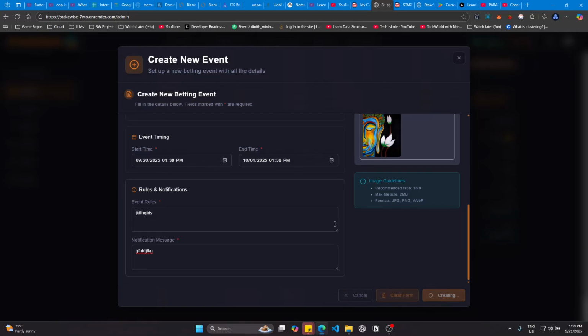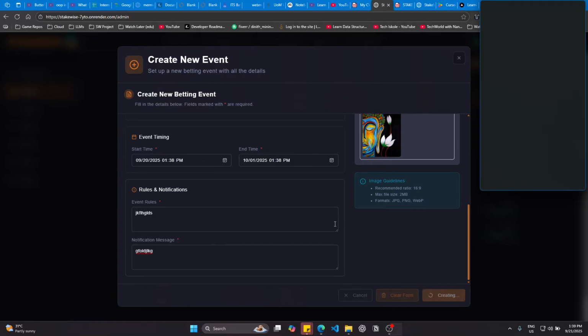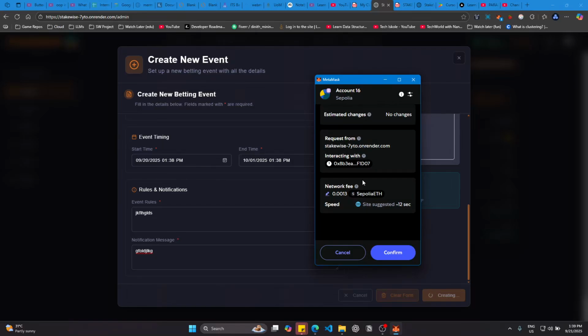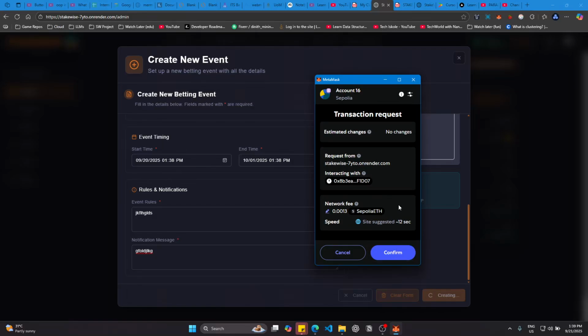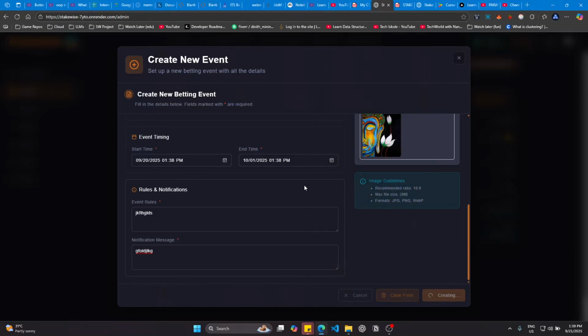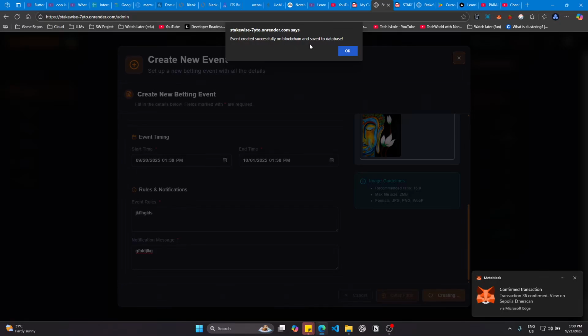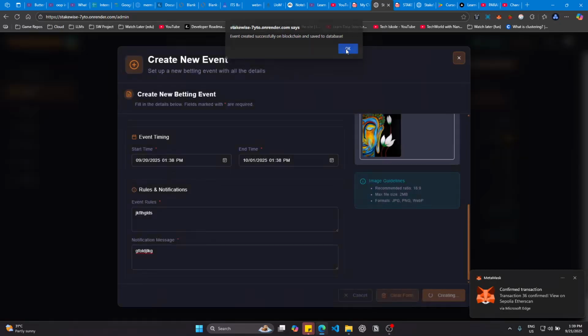This event is going to get saved on the blockchain, so no one can tamper with it. It's immutable actually. So this asks us to confirm this transaction. Once we confirm this, the event is going to be stored in the blockchain, and no one can tamper with it. Even the admins cannot change anything once they have created the event. Yeah. So we have created it successfully on the blockchain and saved it to the database.